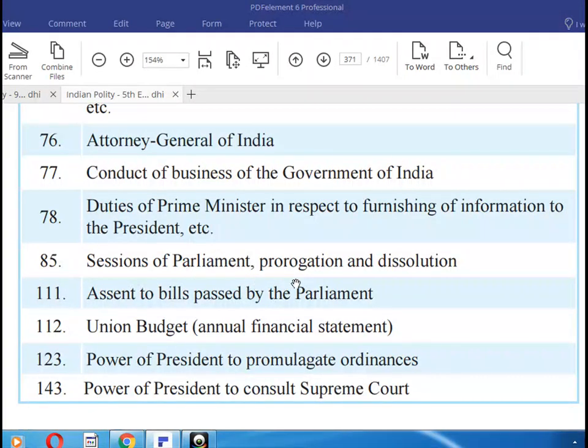85, sessions of Parliament, prorogation and dissolution. 111, assent to bills passed by the Parliament. 112, Indian budget, the annual financial statement. 123, power of President to promulgate ordinances. 143, power of President to consult the Supreme Court.